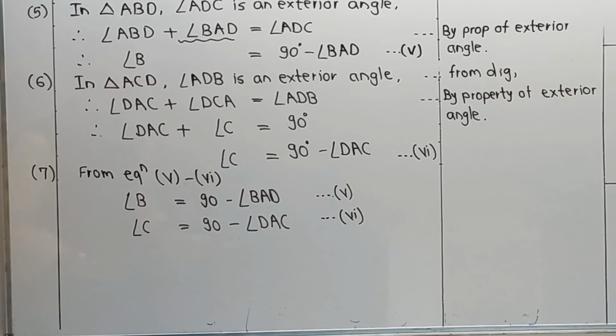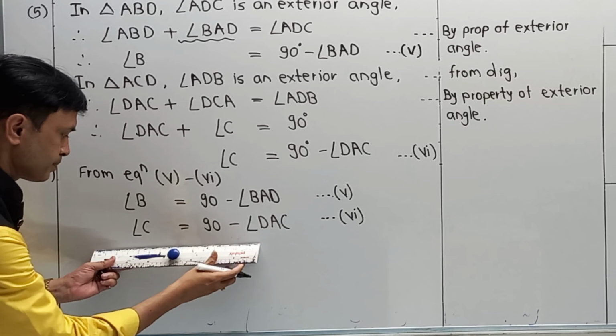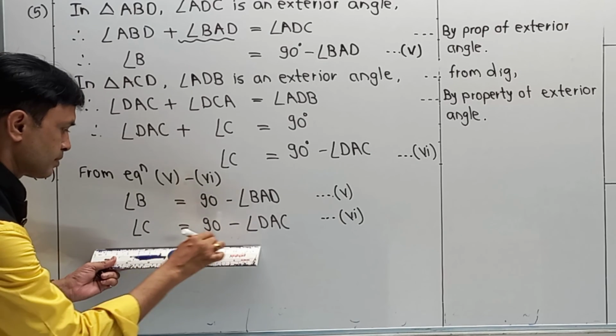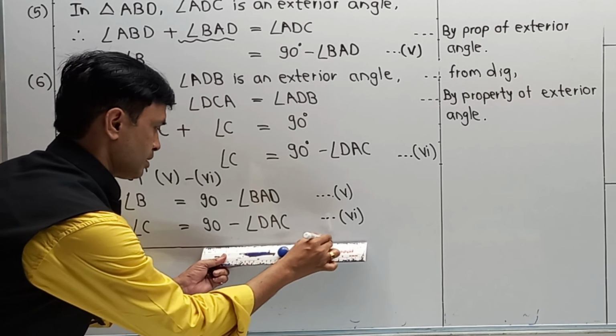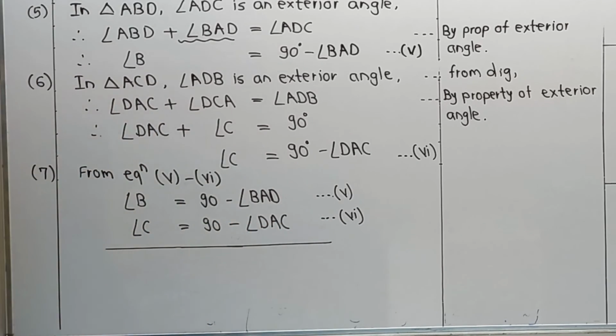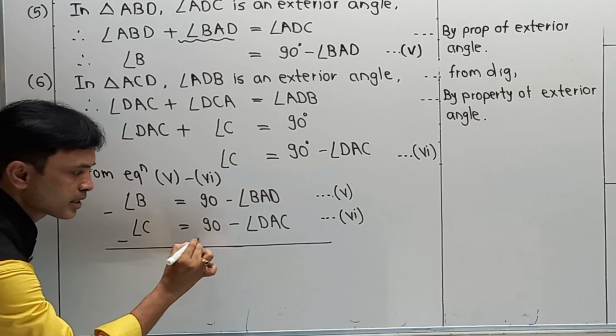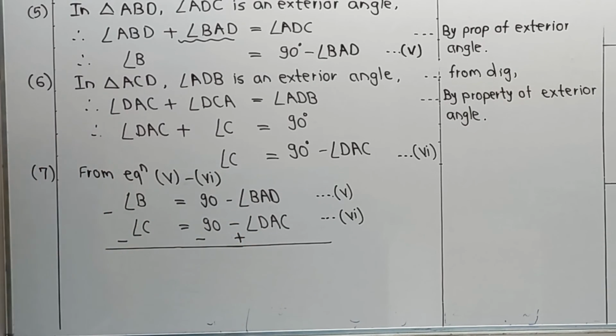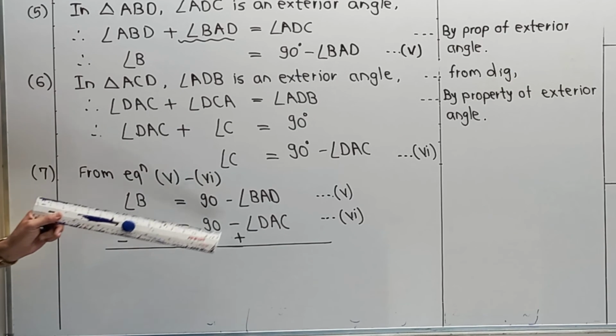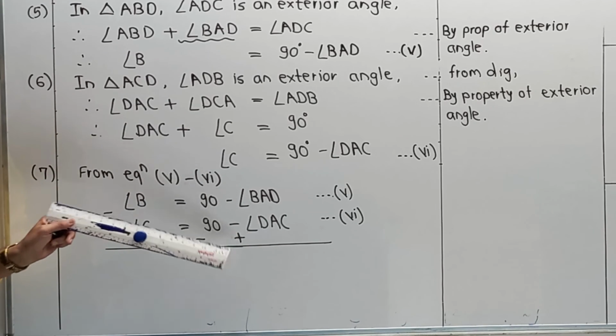Now I have to do the subtraction over here, so please pay attention. Now one by one, if I am going to make a minus over here, first sign is minus, second sign is minus, and third becomes plus. As C is plus, it becomes minus, 90 is plus, it becomes minus, and DAC is minus, it becomes plus.